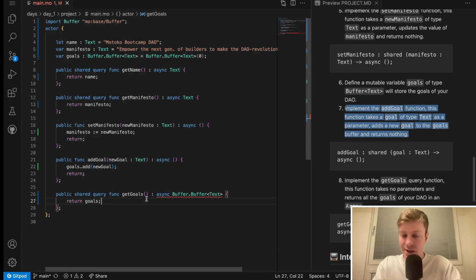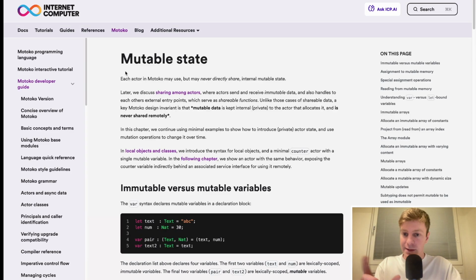And so now imagine that this is a situation that is generalized to multiple objects, multiple variables, and multiple canisters. This would quickly become a mess, and the internet computer would be a very complex place for developers to build. So this is why we have this simple rule from the actor model that is implemented directly in the Motoko language that each actor in Motoko may use but may never directly share internal mutable states.